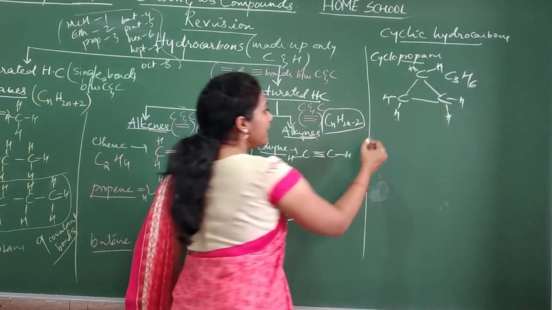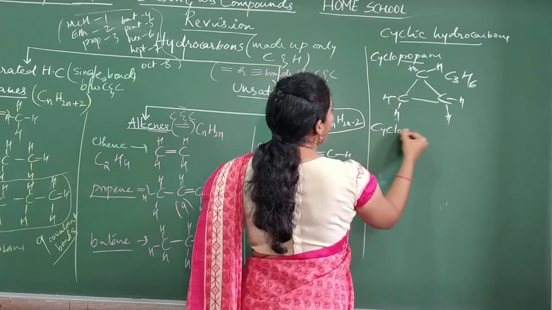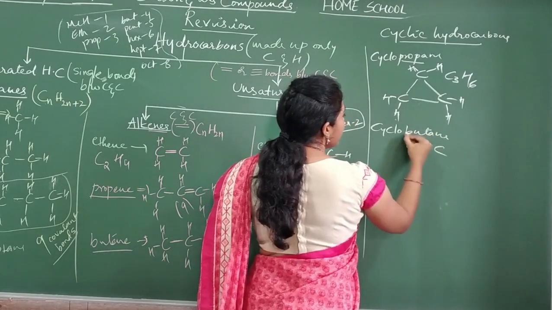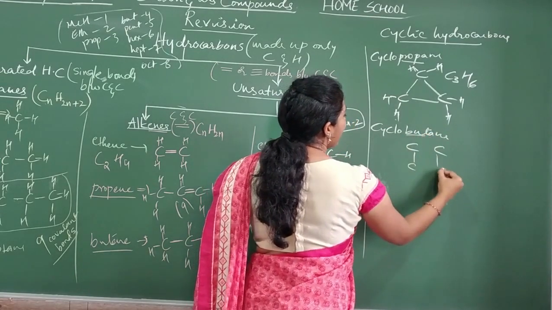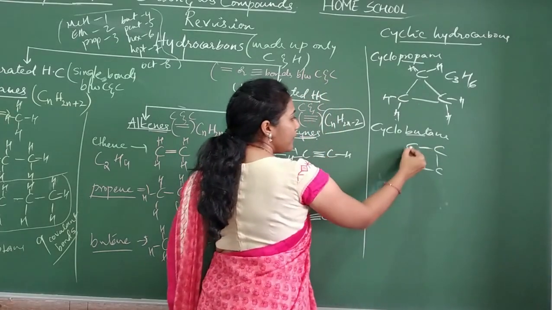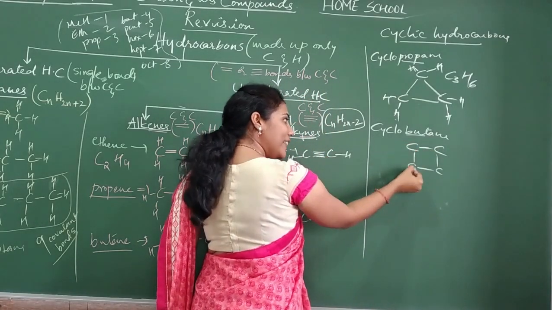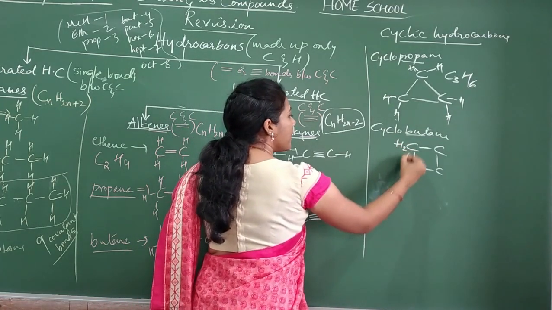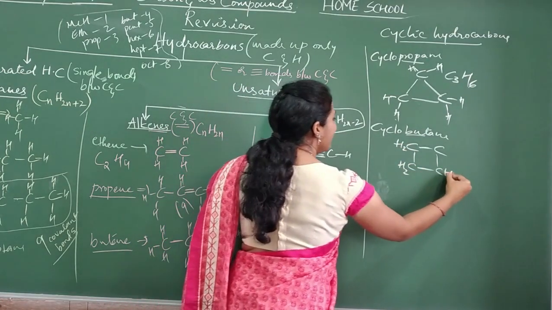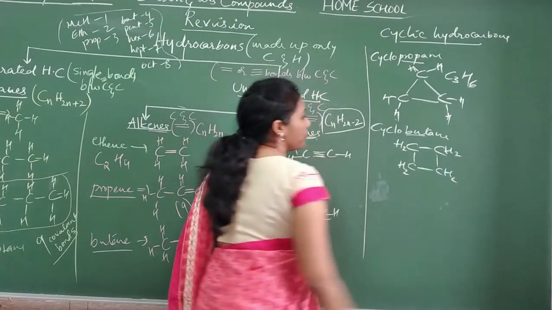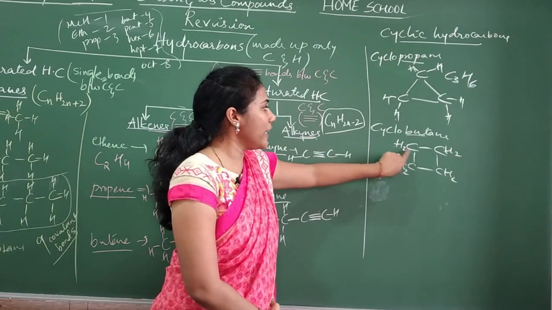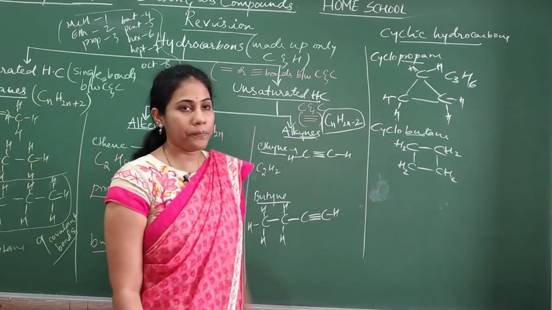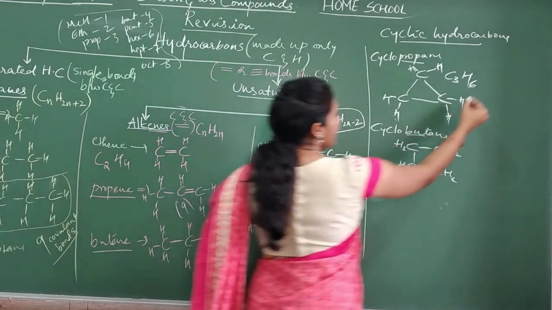Okay, so similarly cyclobutane. How do you write cyclobutane? But in the sense 4 carbons and they are arranged like this, and every carbon has 2 bonds. Every carbon requires 2 more bonds, so you will show the 2 bonds with hydrogen. So directly I am writing CH2. CH2 in the sense these 2 hydrogens belong to this carbon. Between hydrogen and carbon there is a single bond.